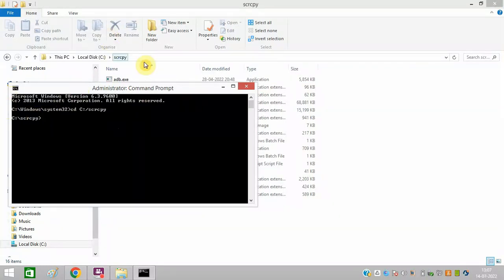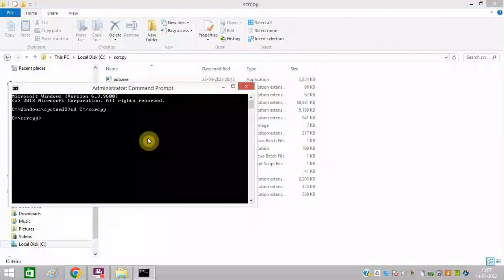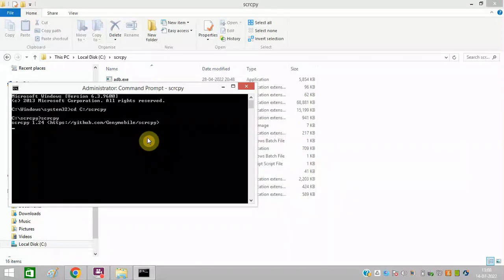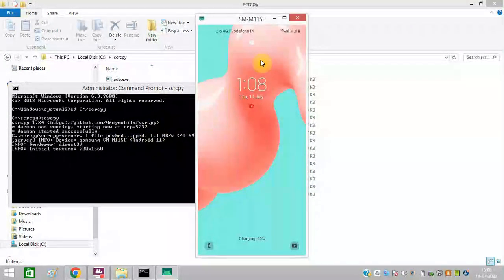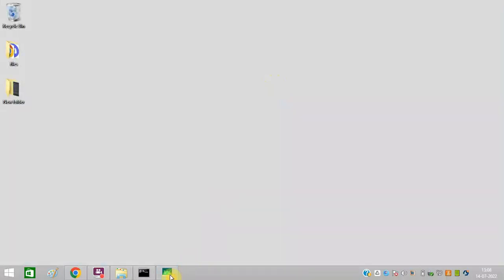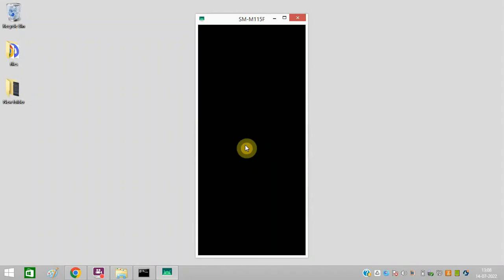Now you are in this folder, right? Now you need to simply type scrcpy and press enter, and that's it. Now you can see my mobile phone is showing on the screen. You can see my mobile phone.